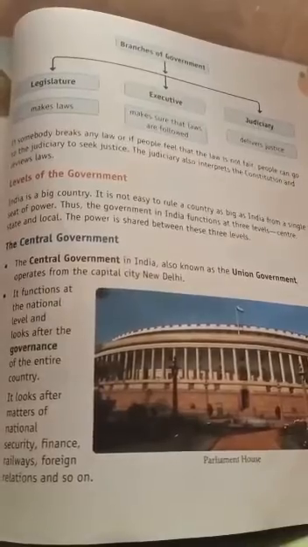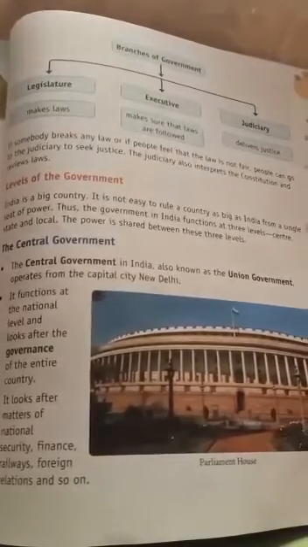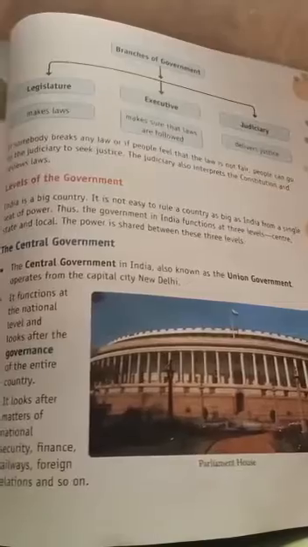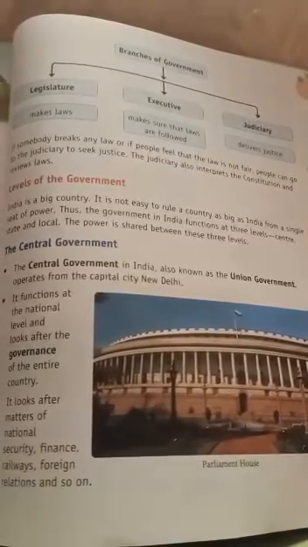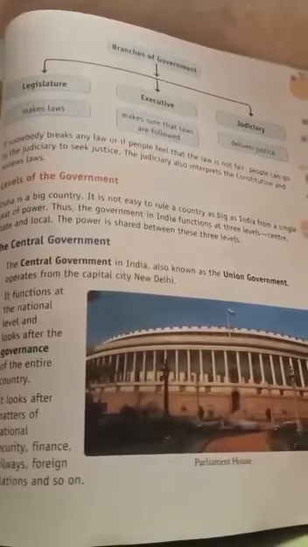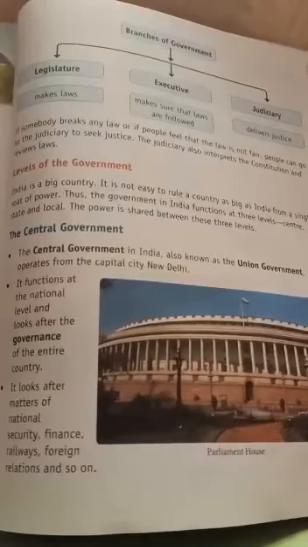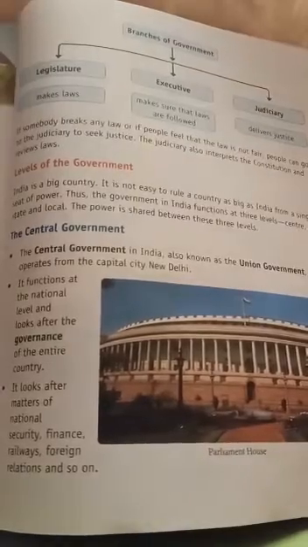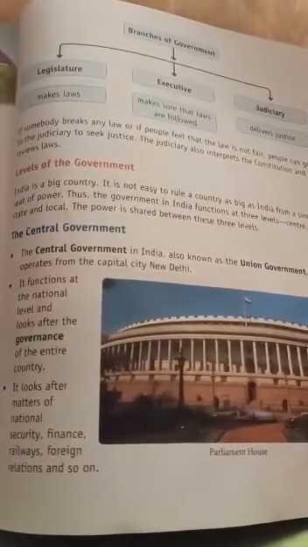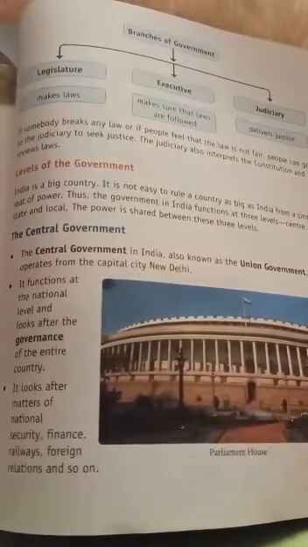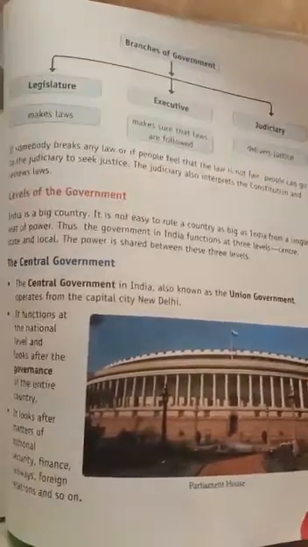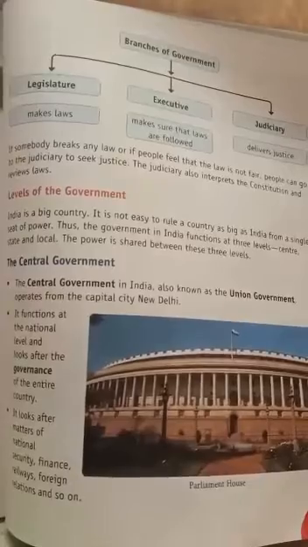The central government holds power in accordance with the union list, that is foreign affairs, defense and communications, which means the central government functions its powers and duties at the national level and looks after the governance of the entire country. So all the powers and duties function and operate from the capital city, from New Delhi, okay?